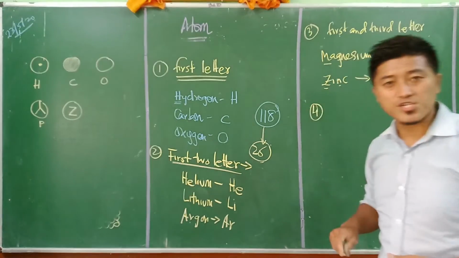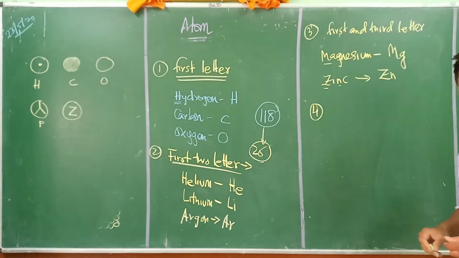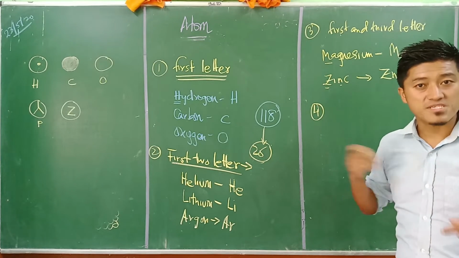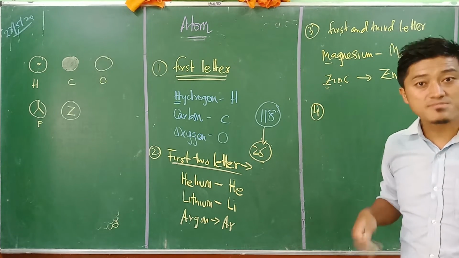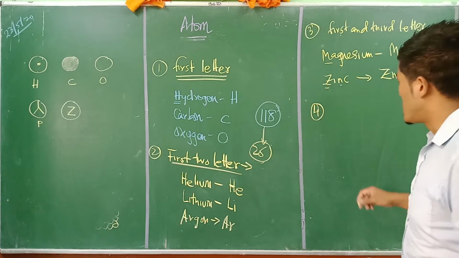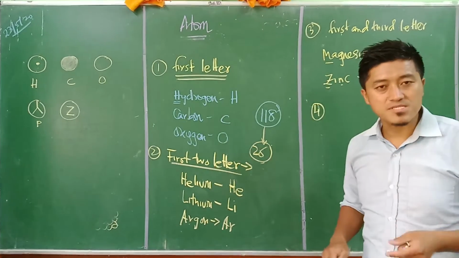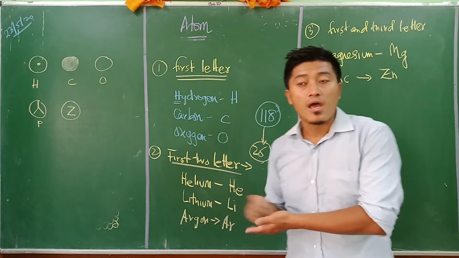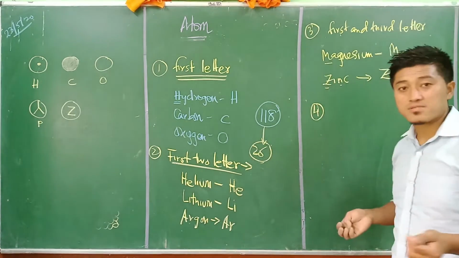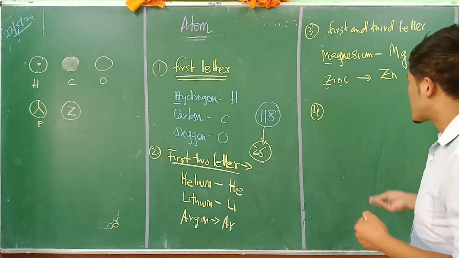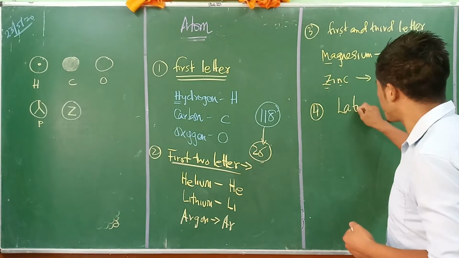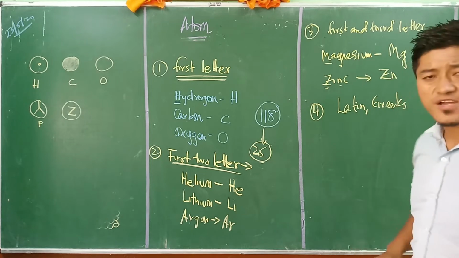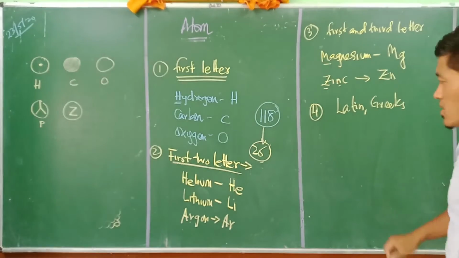they took the fourth measure. Some elements were discovered in different places and have different kinds of names there. For example, some elements were discovered in the Latin period and have a Latin name, or maybe Greek, or from different places. Let's say sodium.